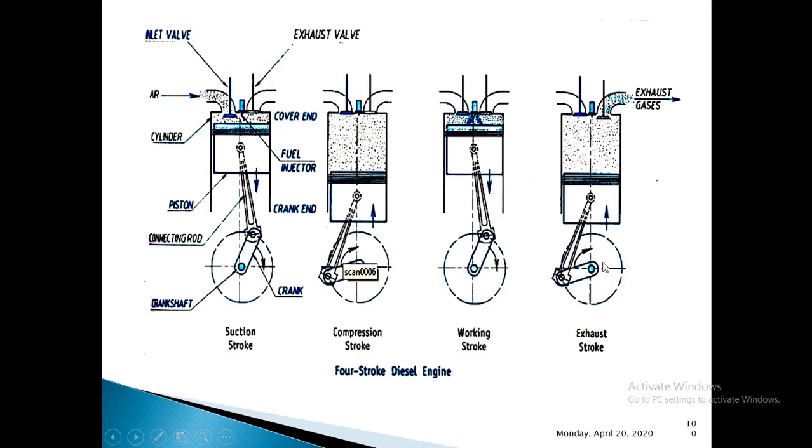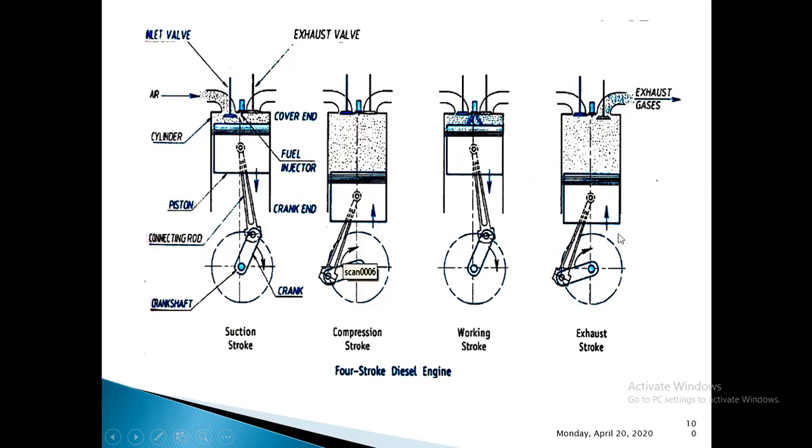Next, let us move to the exhaust stroke. In the exhaust stroke, initially the piston will be at bottom dead center and will start to move towards top dead center. The inlet valve remains closed, whereas the exhaust valve is kept open, and the crankshaft will finish the next half of its rotation.